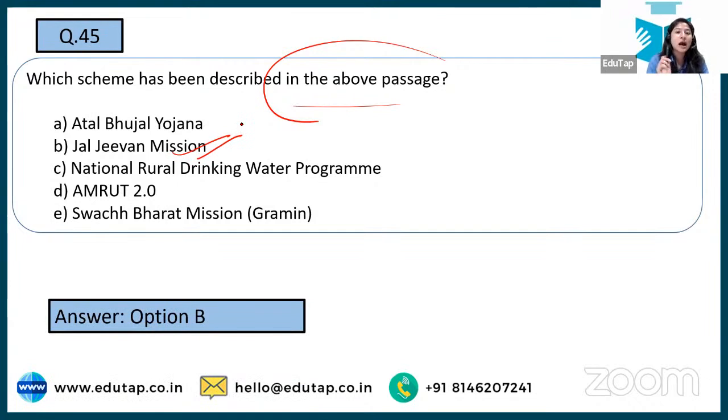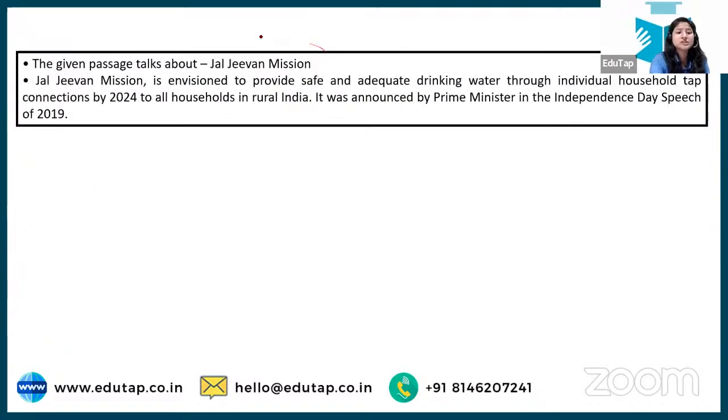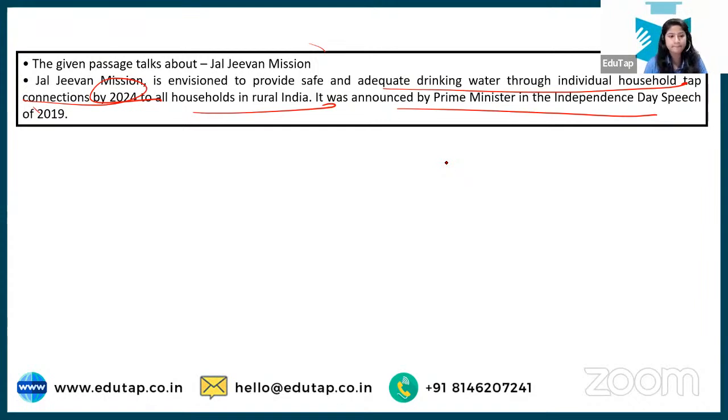Had it been about urban, then it should have been AMRUT, right? Because we're talking about urban transformation there. So Jal Jeevan Mission is what we are talking about. It envisages providing individual household tap connections by 2024 in rural India. This was said by our Prime Minister in his Independence Day speech of 2019.